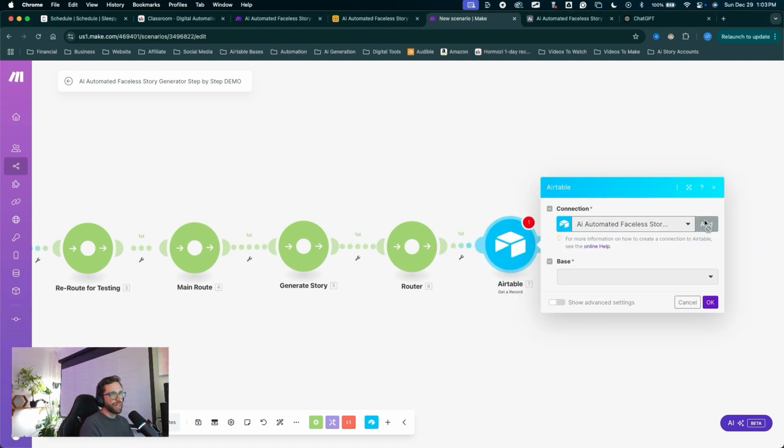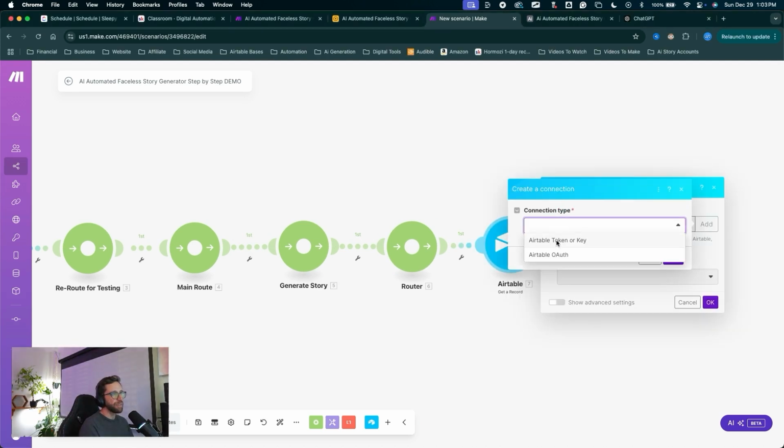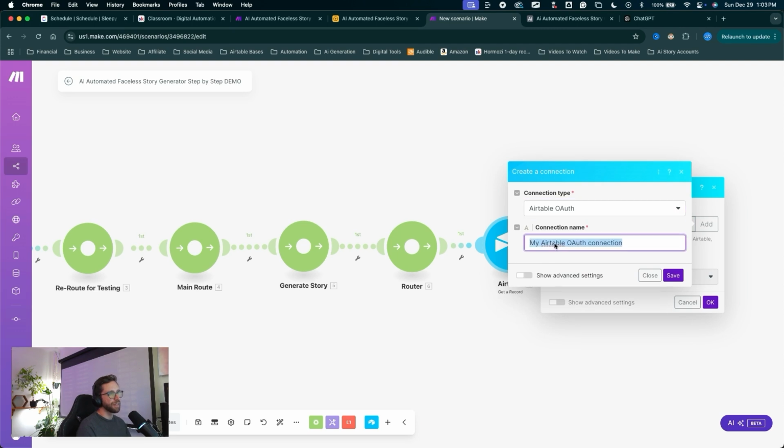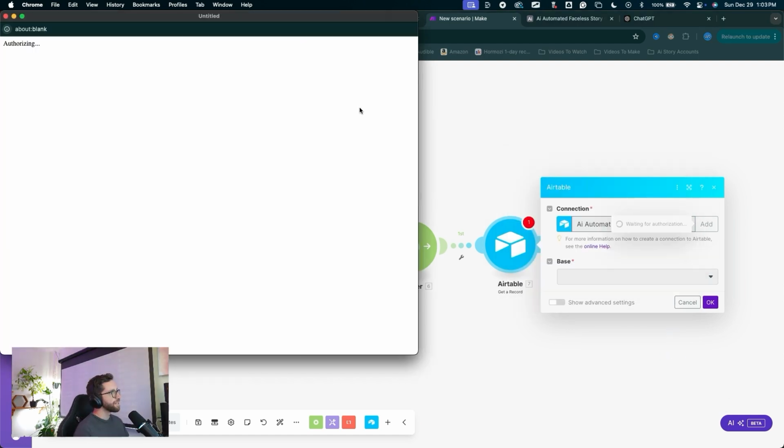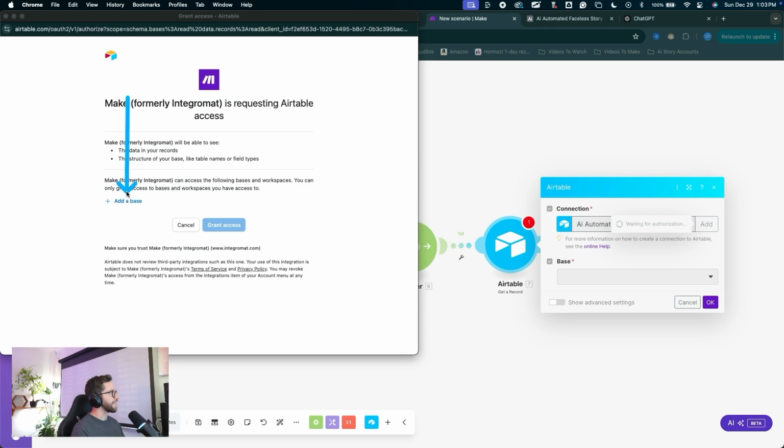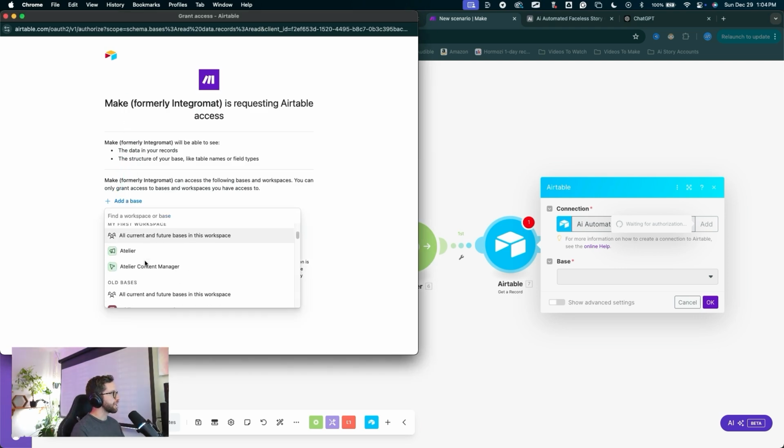Click add to create a new connection. For the connection type, choose Airtable OAuth. For the connection name, you can name it whatever you want. I'll name mine Faceless Story Step-by-Step Demo and click Save. It's going to ask you to authorize and grant access to your Airtable base. Click Add a Base. Scroll down. Depending on how often you use Airtable, you'll have a number of bases in here.